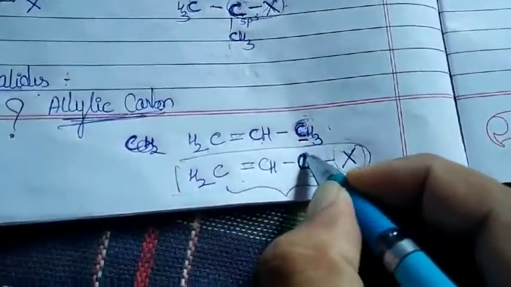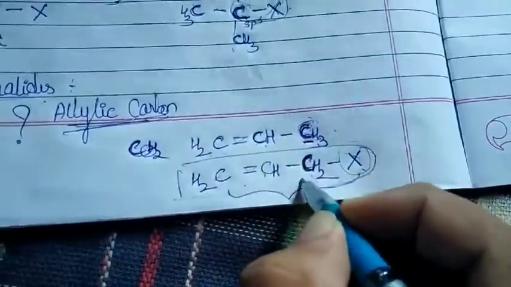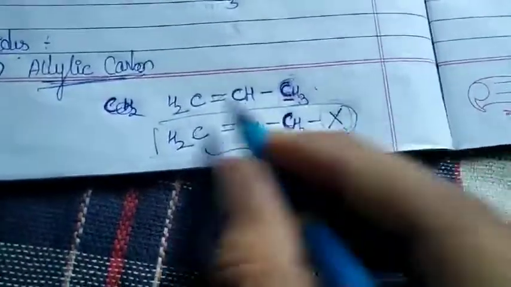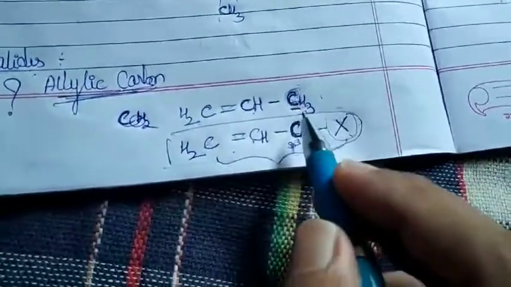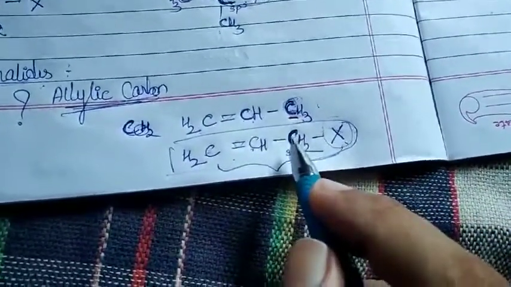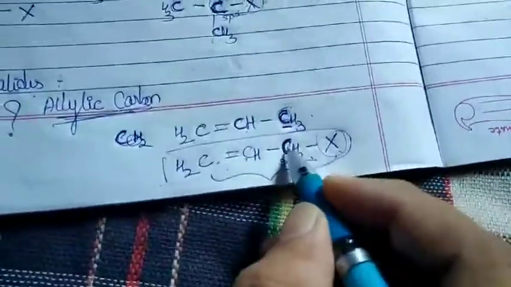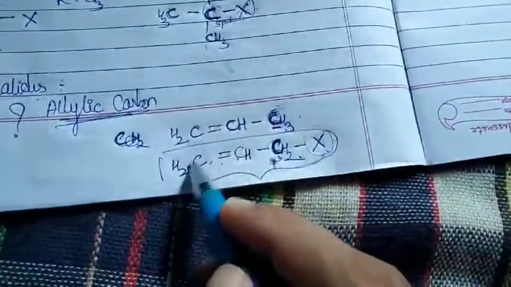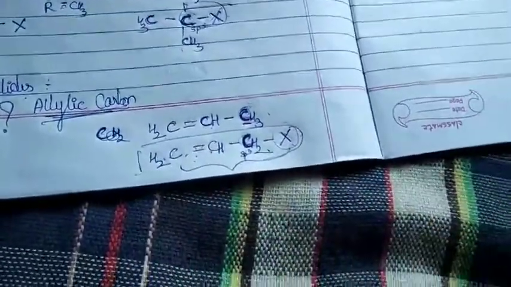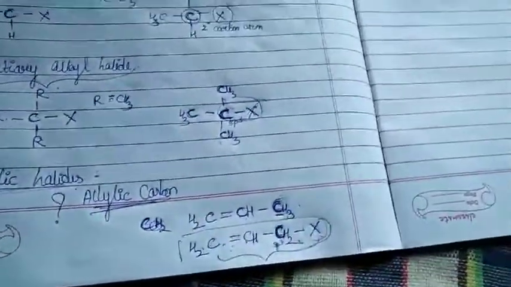This carbon is sp3 only, and these two are sp2. So a compound in which the halogen group is bonded to the sp3 hybridized carbon atom which is next to the carbon-carbon double bond.